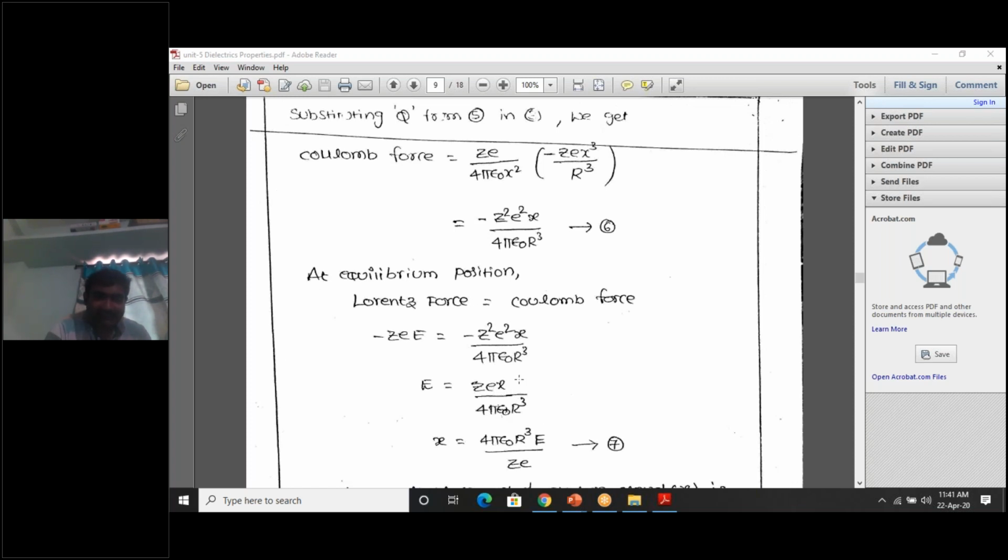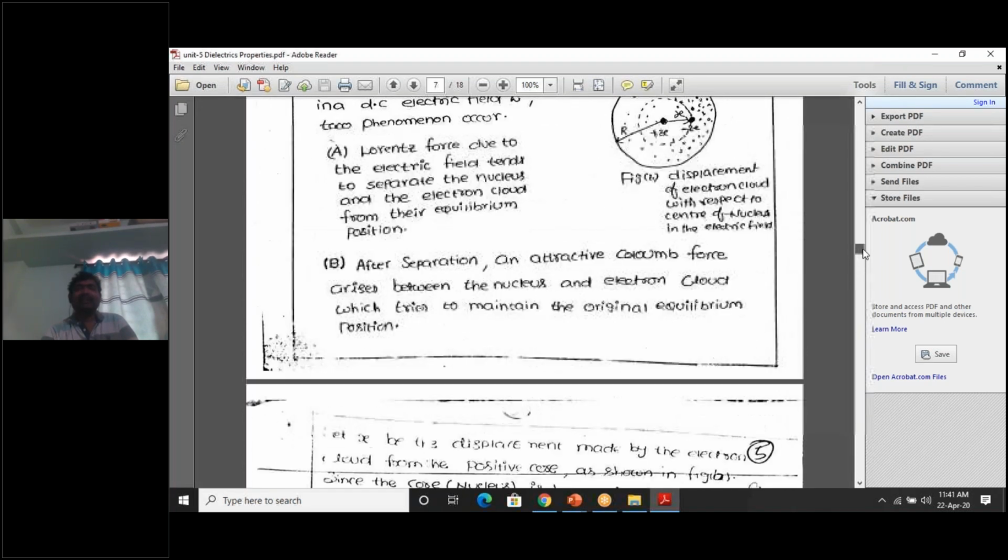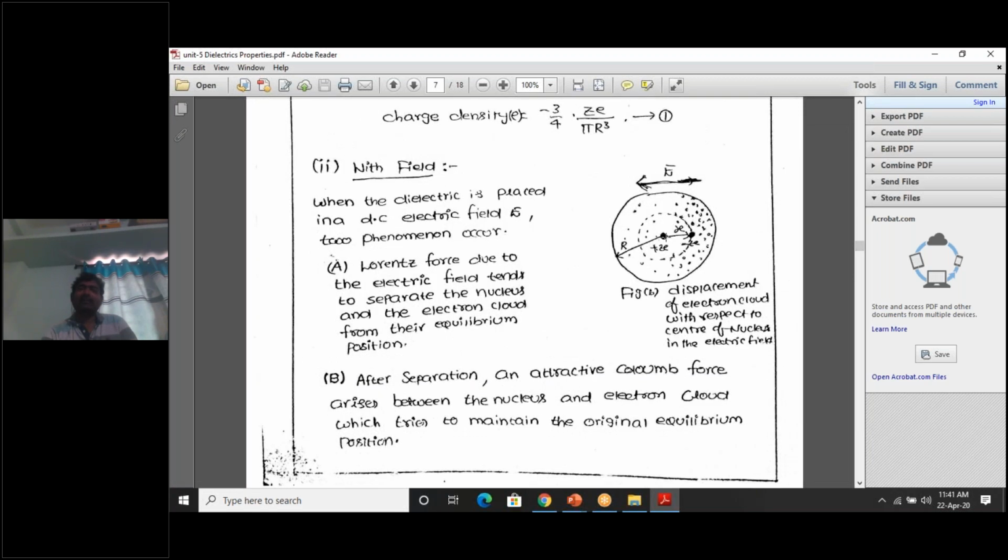So if you rearrange this equation, x is equal to, if this denominator goes to this side, it becomes numerator: 4 pi epsilon naught r cube into E, divided by ZE. This is the value of x. What is x? X is the distance of separation. This plus ZE and minus ZE got separated by a distance x.